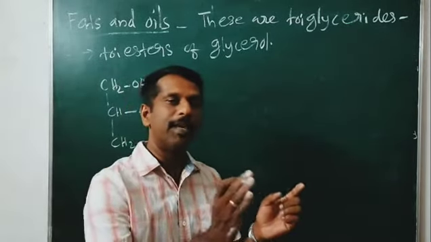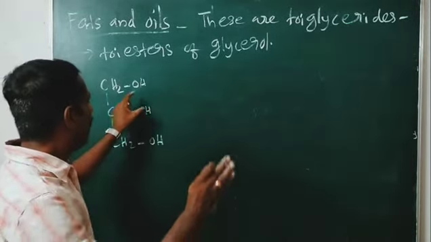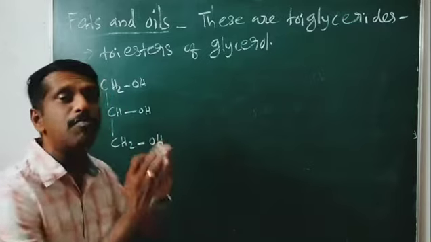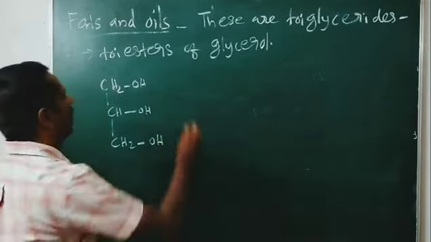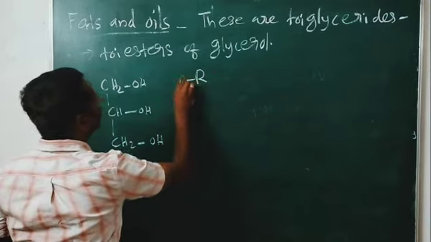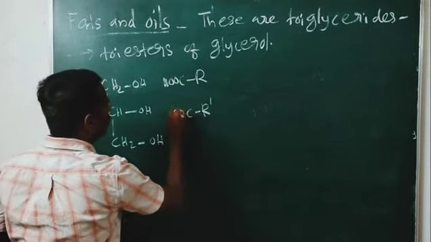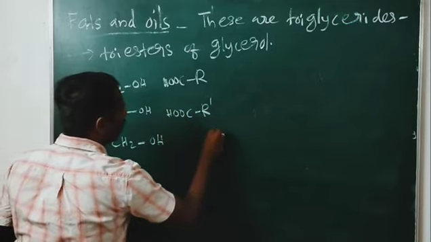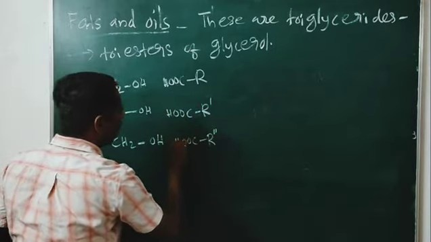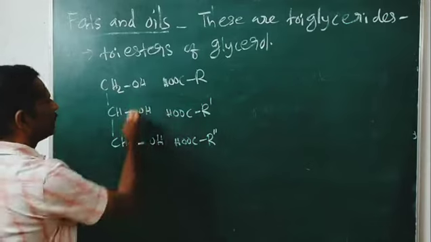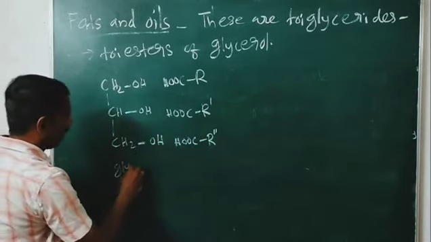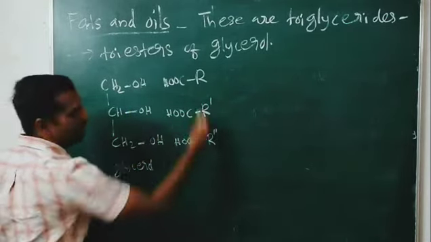Three esters. That means glycerol will react with three molecules of a higher fatty acid, like RCOOH, R'COOH and R''COOH. These are higher fatty acids.